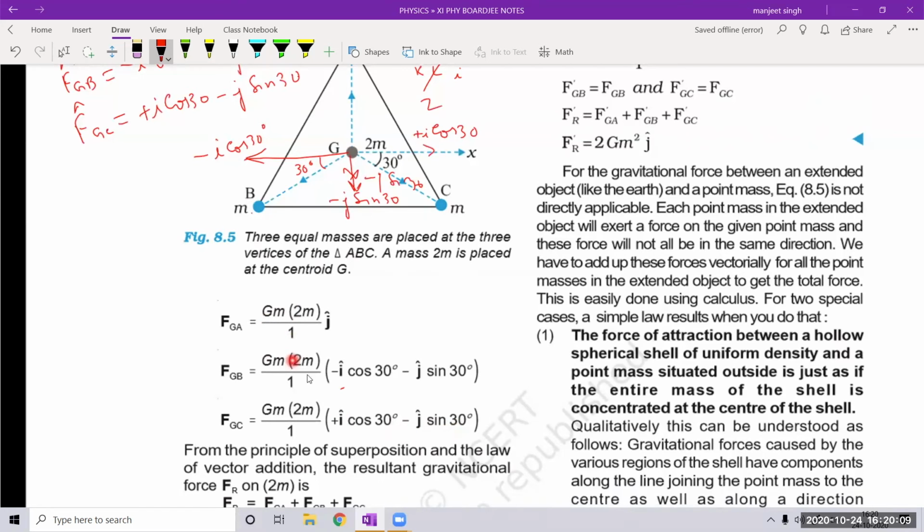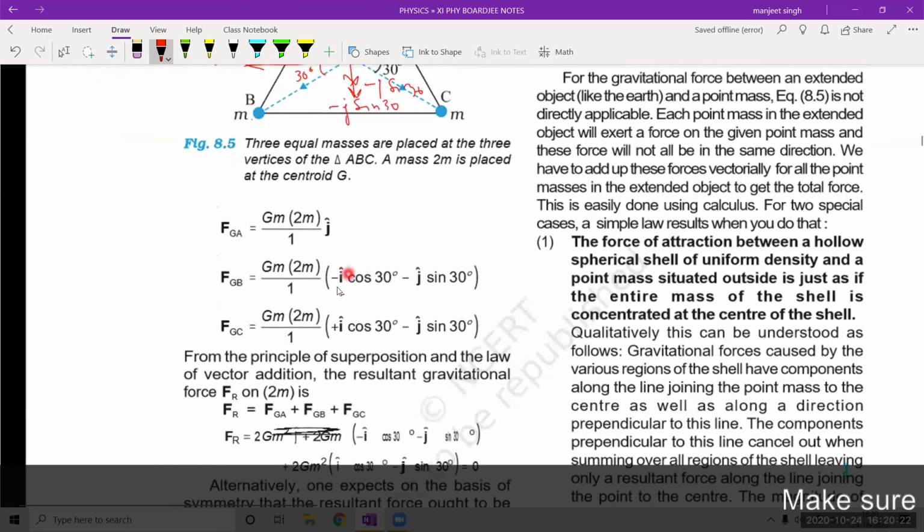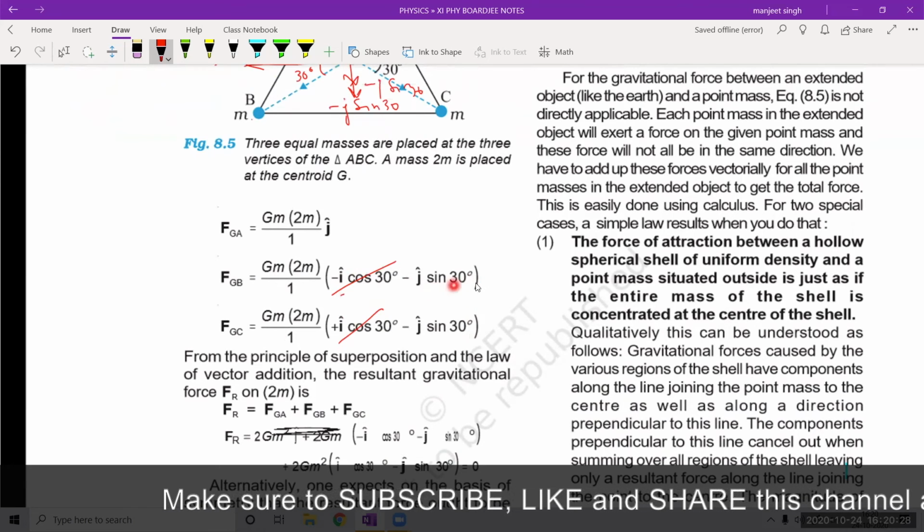Now this magnitude is the same in all three. By the superposition theorem, the force on this is the vector sum of all these forces. So if we do the vector sum, we see this vector will cancel out. Minus times j sine 30, and sine 30 is half.